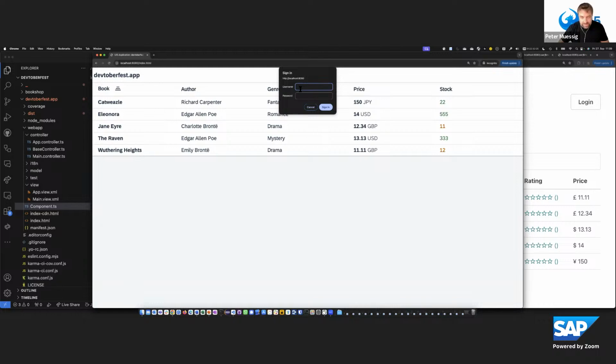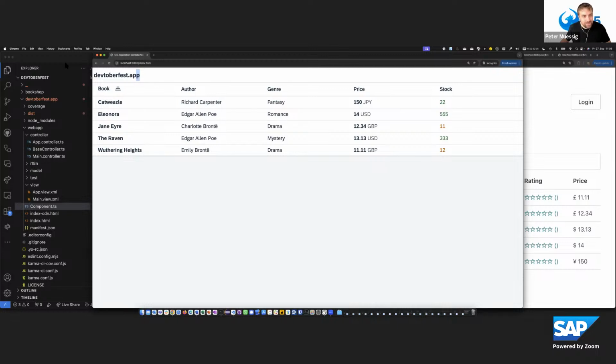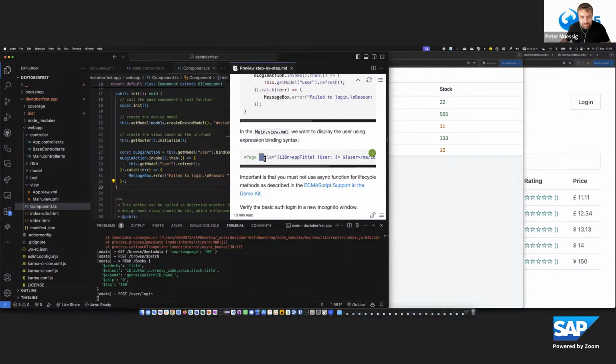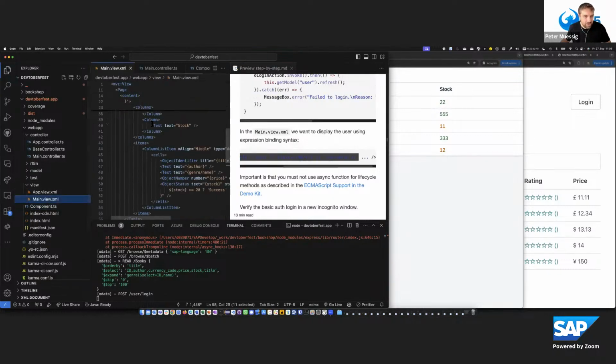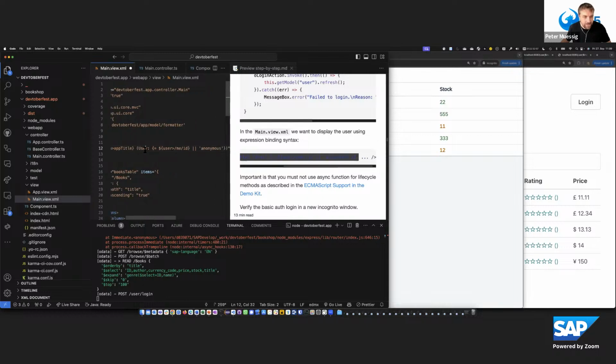And now in this mocked data server, I can enter anything, let's say admin, but now I don't see anything. So I also want to display the user here in this Devtoberfest app, and therefore we can use the UI5 expression binding syntax to add a little expression to the XML. And this can be put here on top in the title of the panel. So instead of just displaying the i18n app title, we now also add the user and then use the expression syntax to take from the user model the me ID.